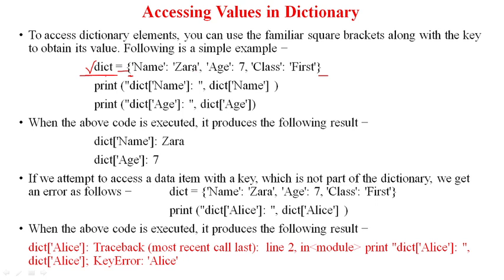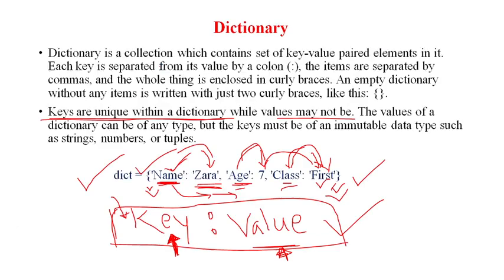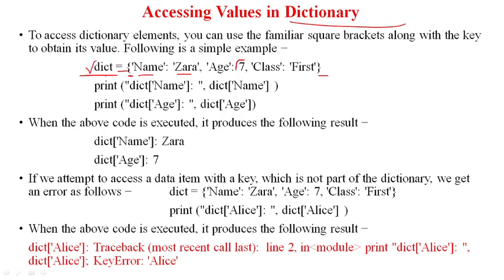And one more thing you have to always remember with reference to a dictionary: key names and value names are written in single quotes. In the previous example also you can see that keys and values are written in single quotes. Only the numbers do not use single quotes. The rest, if it is a string, must have a single quote or a double quote. For general purposes, you can remember that we are using single quotes, and single quotes are equivalent to double quotes in Python, you know that. So the key names are always in single quotes.